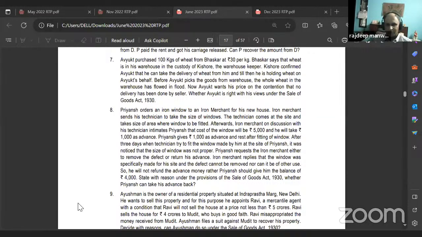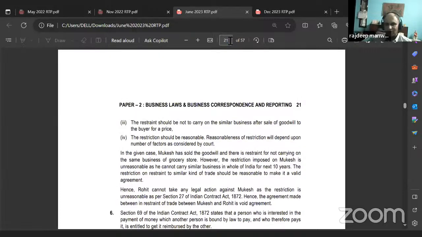He is not right. Remember, this is called constructive delivery: the delivery is done not by physical transfer, but when the person who is holding the goods, a third party, tells the buyer that he is holding the goods on the buyer's behalf and not on behalf of the seller. Correct or no?